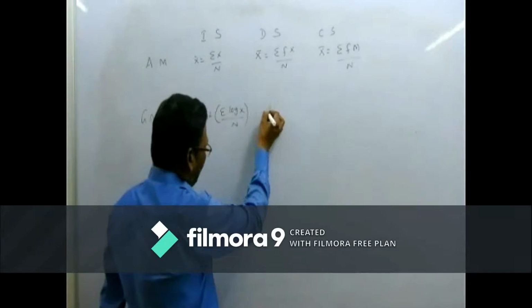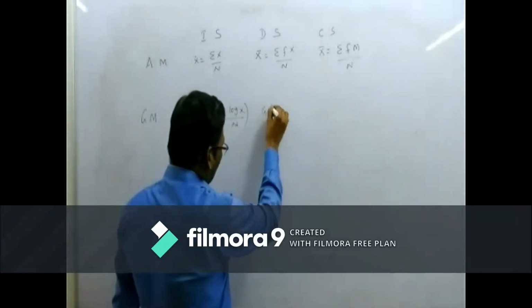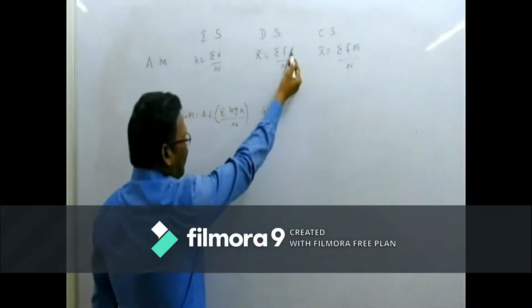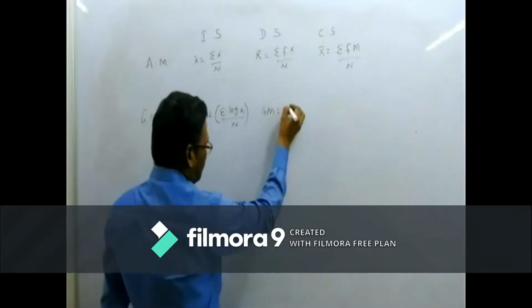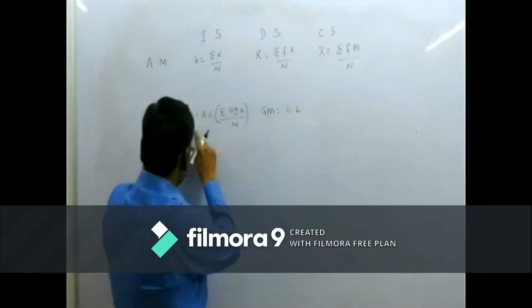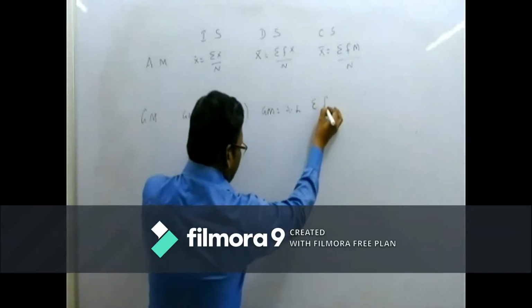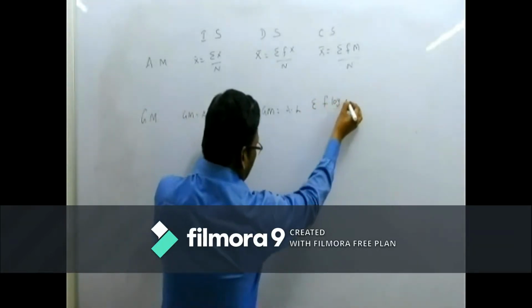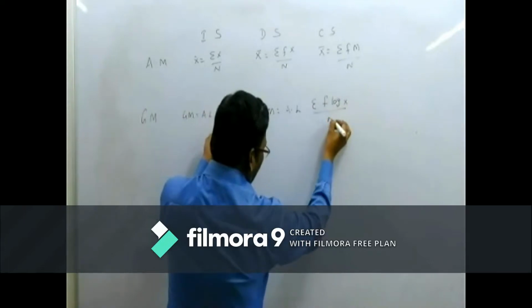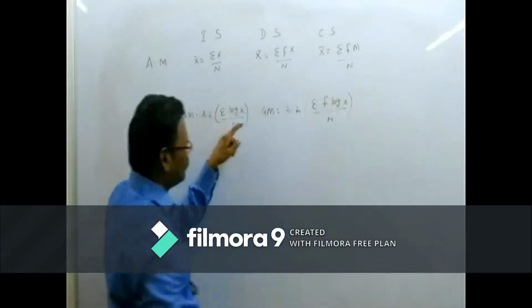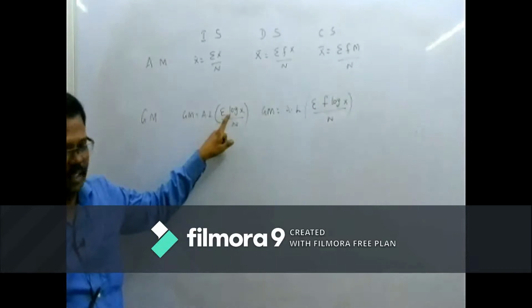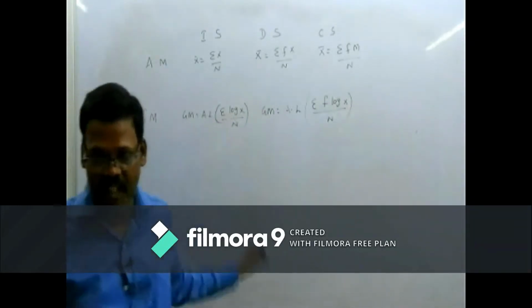In the same way, in the discrete series, geometric mean is equal to the anti-log of sigma f log x divided by n. So along with x there will be frequency. We just added the frequency, that's all.